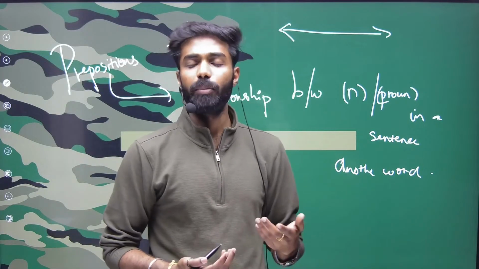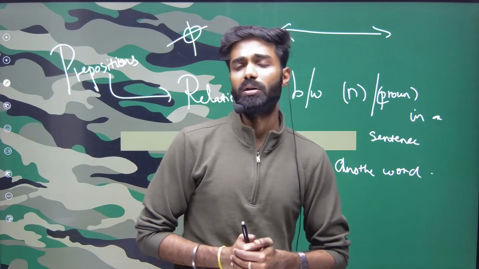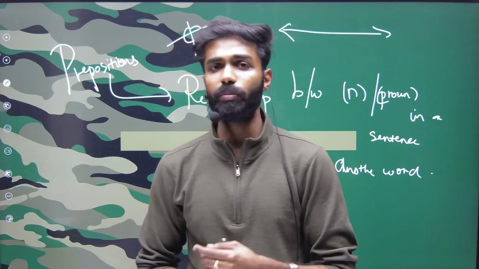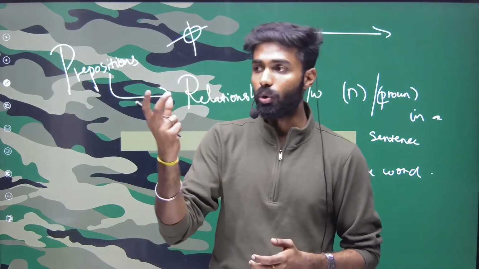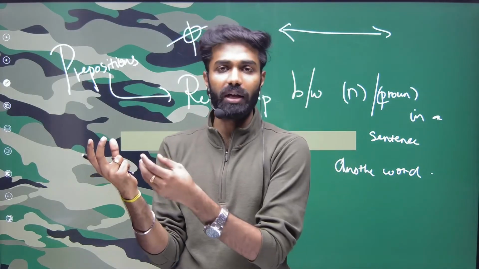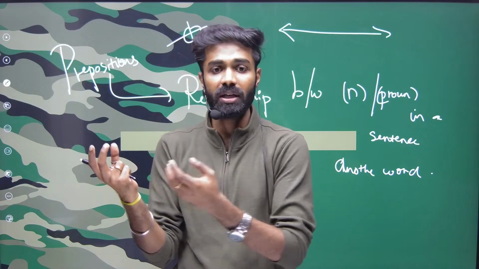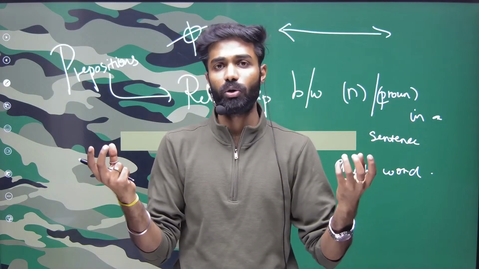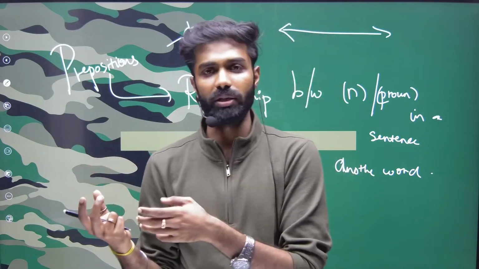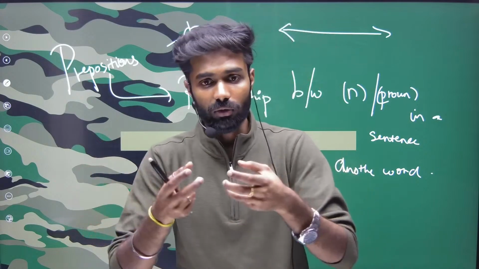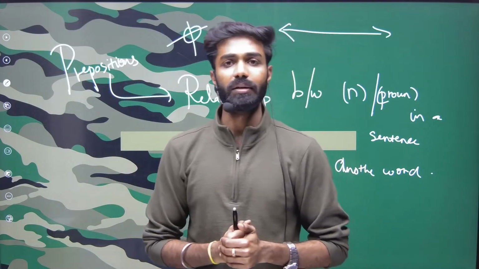Lastly, we have also seen prepositions of spatial relation. In order to show the original source's location, direction, or position, I'm bringing in one more source. This kind of relationship is called spatial.